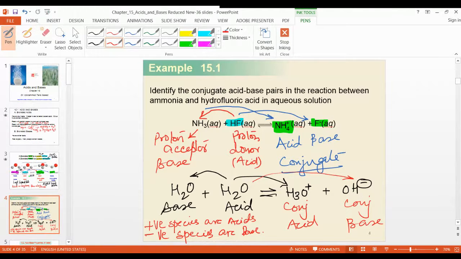Just remember that. If you find any positive wherever it is written, you can say, sir, this is an acid, and the negative, this is a base. It's a simple general definition of acid and base. Did you write? Yes, we are. Okay.